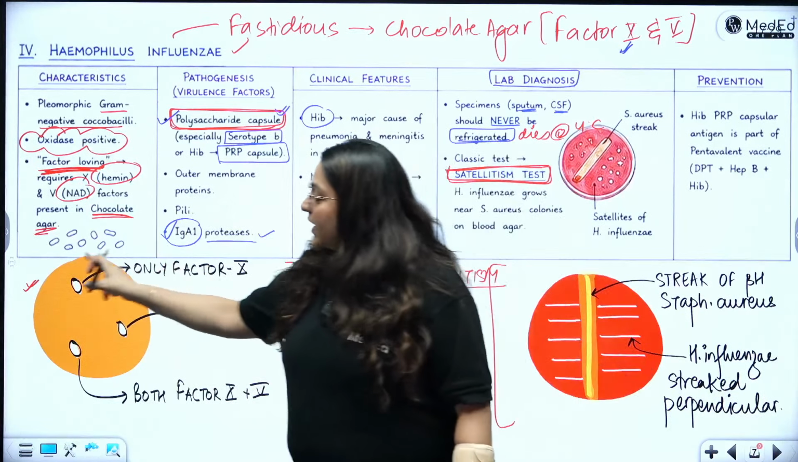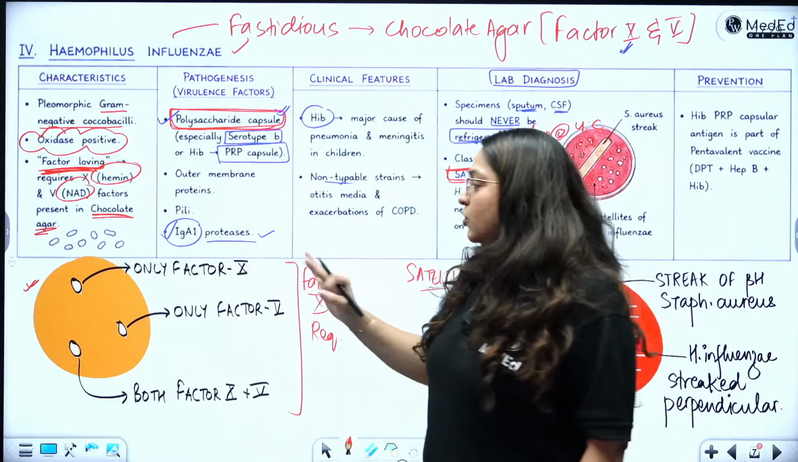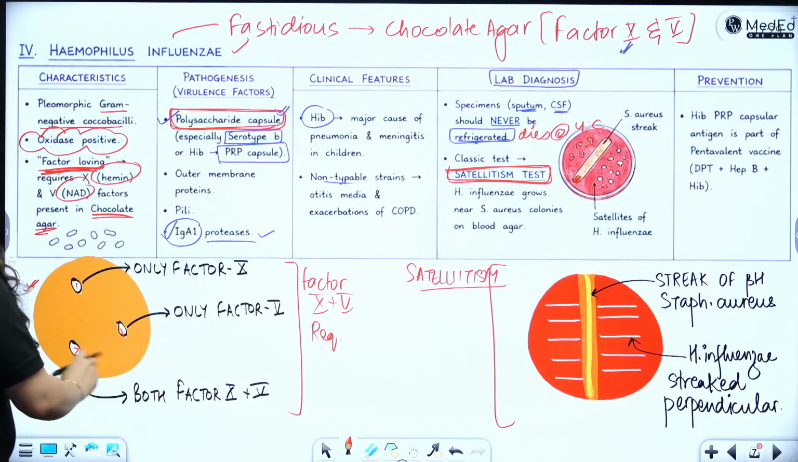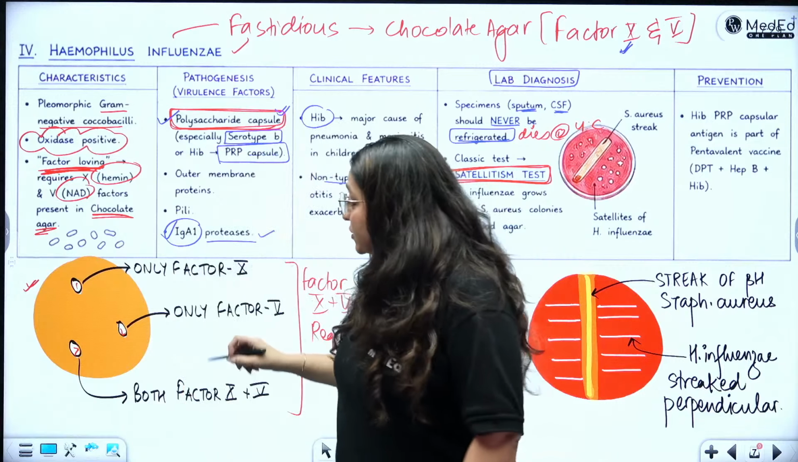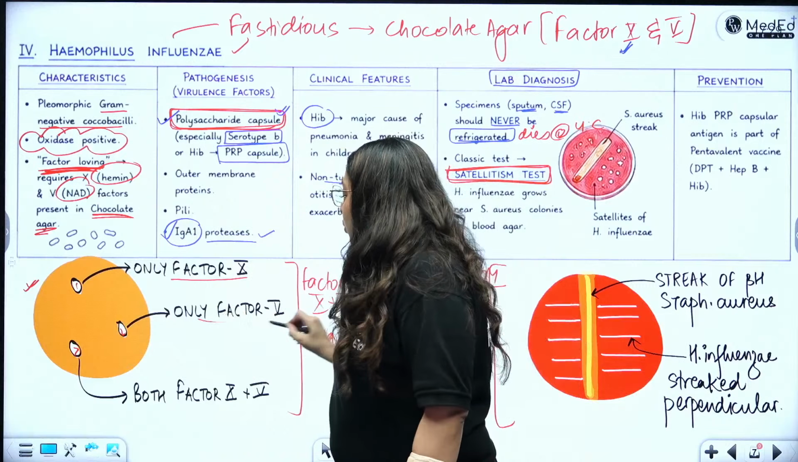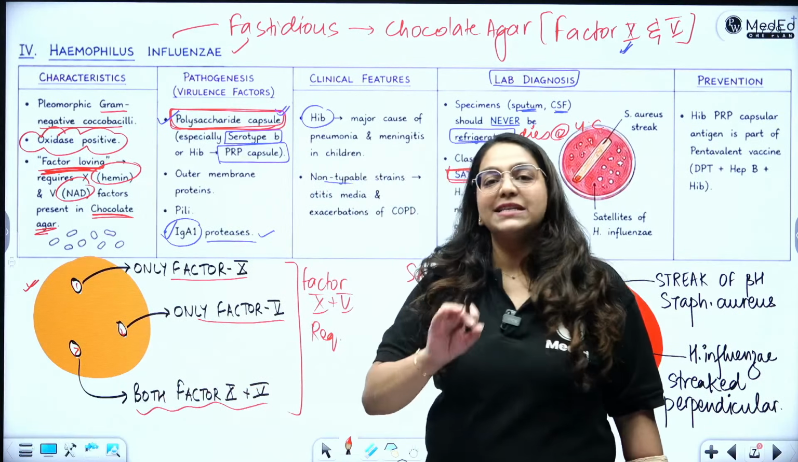So I've taken an agar plate. Simply draw a yellow colored agar plate. I have put 3 discs on this agar plate. So this is disc 1, 2 and 3. On these 3 discs, there are certain different factors which are coated. The first disc is coated with only factor X. The second disc is coated with only factor V. And the third disc is coated with both factor X plus V.